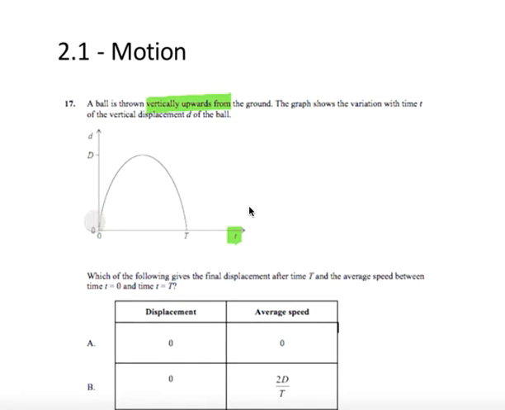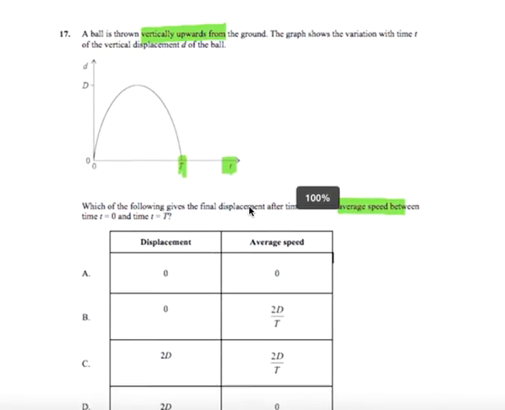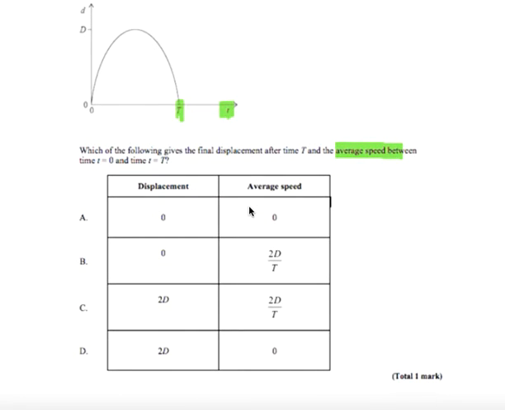All right, so which of the following gives the final displacement after time t and the average speed between time 0 and time t at the end here? All right, displacement, we have two choices. It's either gone nowhere or it's gone a distance 2d.